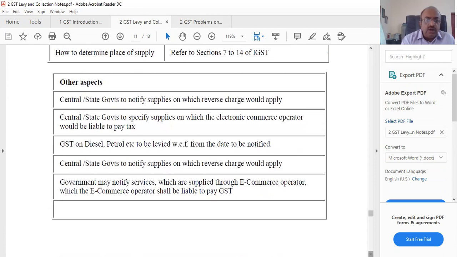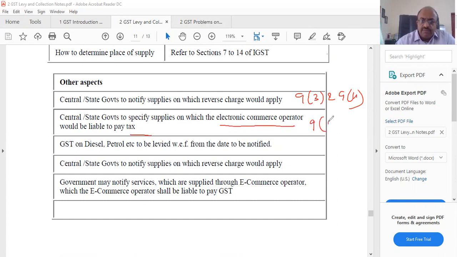Other aspects: state governments notify supplies on which reverse charge will apply. That is what we said, 9.3 and 9.4. Mind it, it is all done by the council. The state government is to specify supplies on which electronic commerce operators would be liable. This is also 9.5, what we saw.